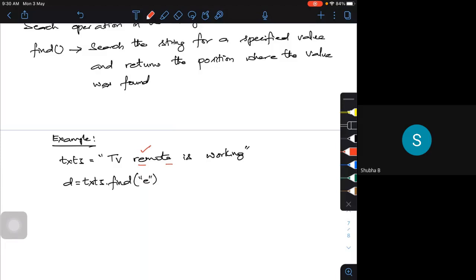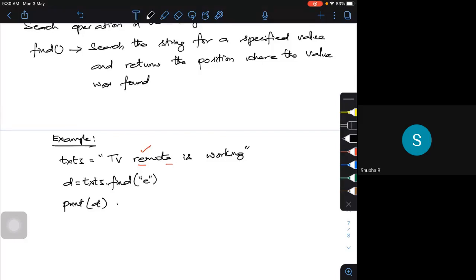Then print D. So if I try to print D, okay.